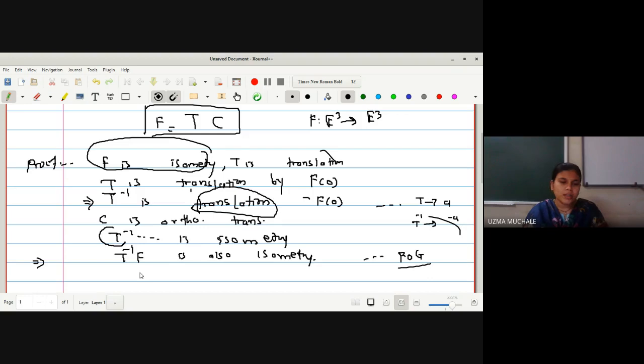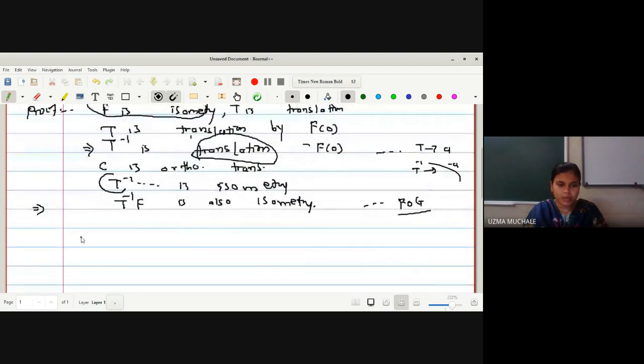So now that T inverse of F is an isometry, what is my claim to prove? My claim is to prove that T inverse of F is equal to C. If I prove this, it implies that T inverse F equals C, that is, F is equal to TC. Correct?